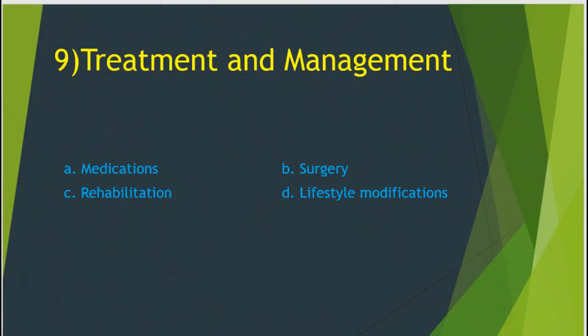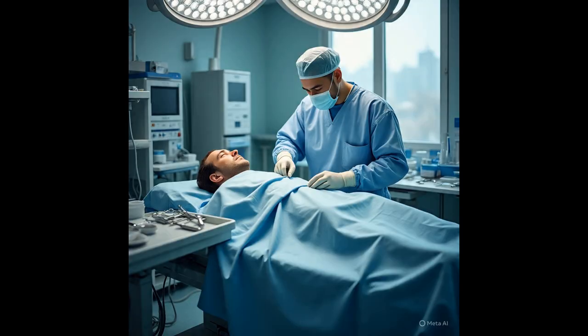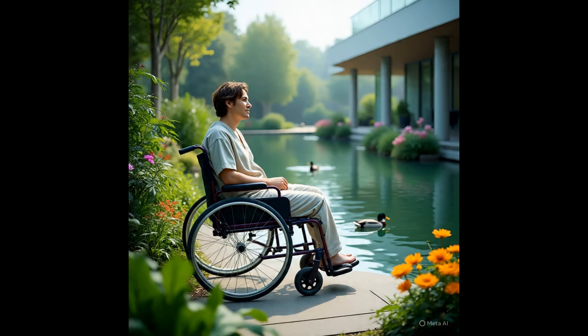9. Treatment and management. Treatment for brain diseases depends on the specific condition and may involve A. Medications, to manage symptoms, slow disease progression, or treat underlying conditions. B. Surgery, to remove tumors, relieve pressure, or repair damaged blood vessels.